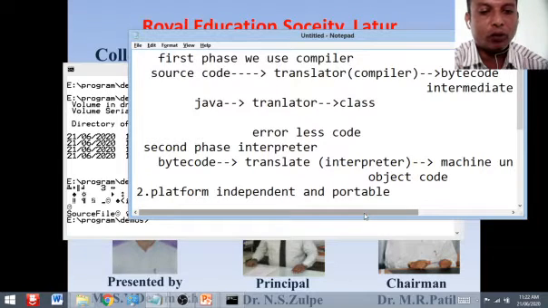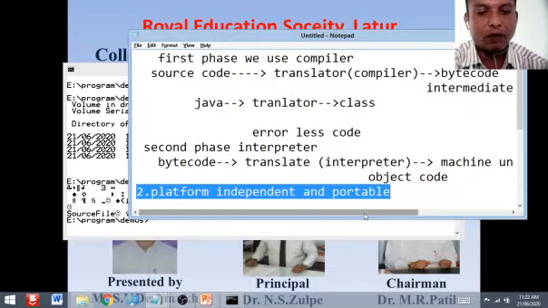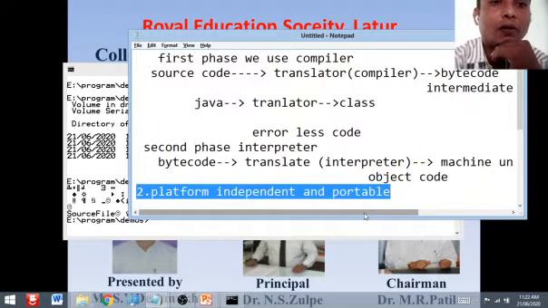Then we look at the next feature of Java, that is platform independent and portable. Java is platform independent and portable. It's one of the significant contributions of Java over other languages. It's portability. A Java program can be easily moved from one computer system to another, anytime, anywhere.